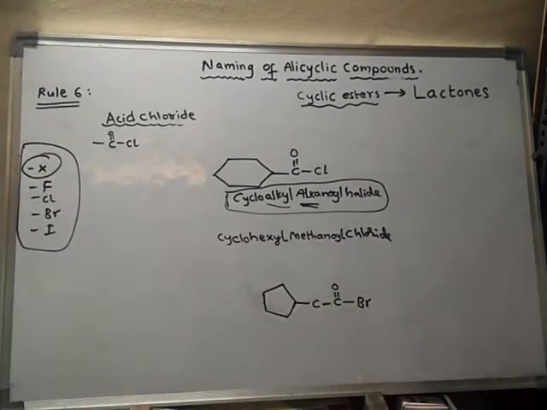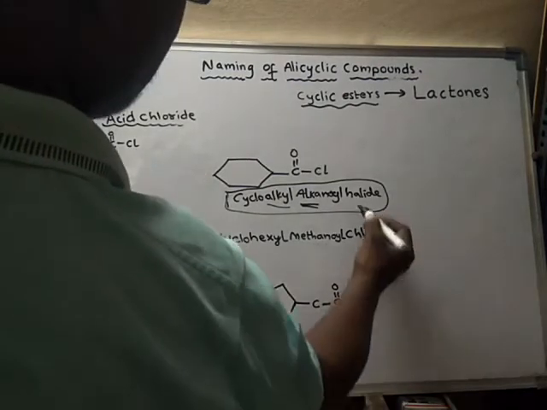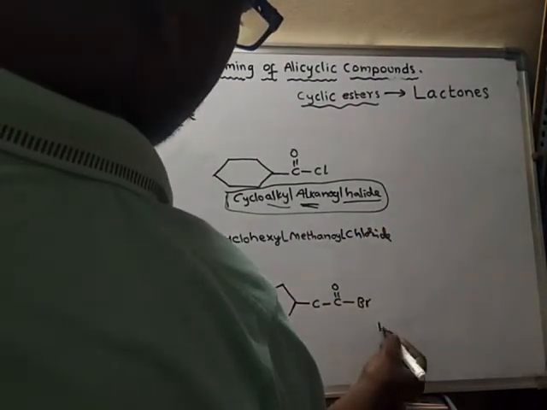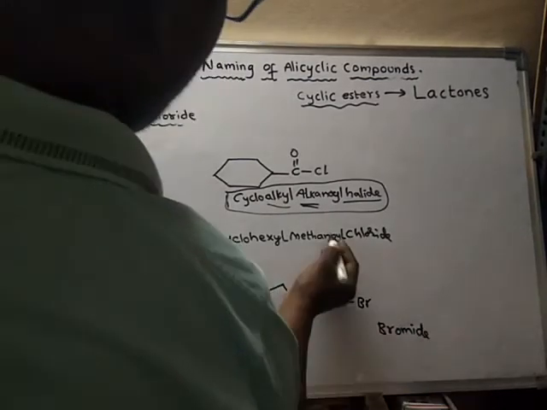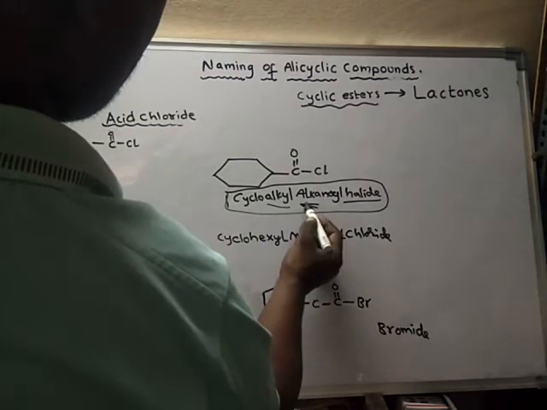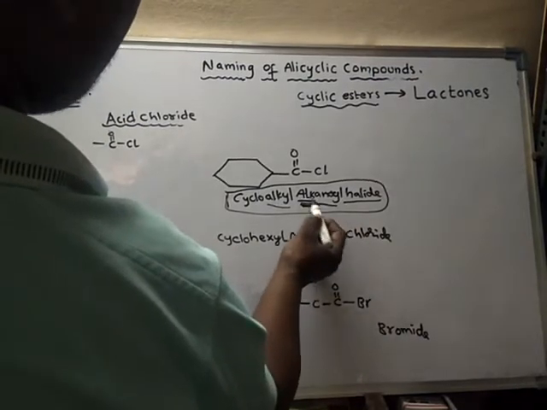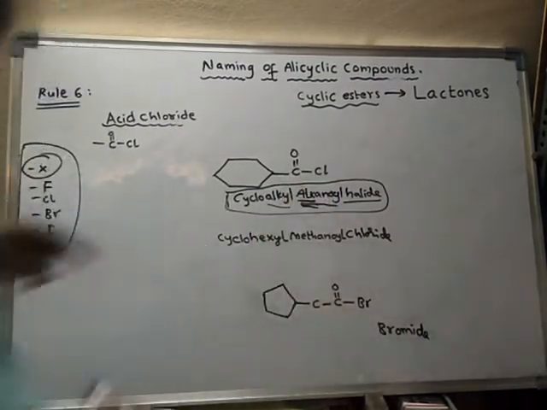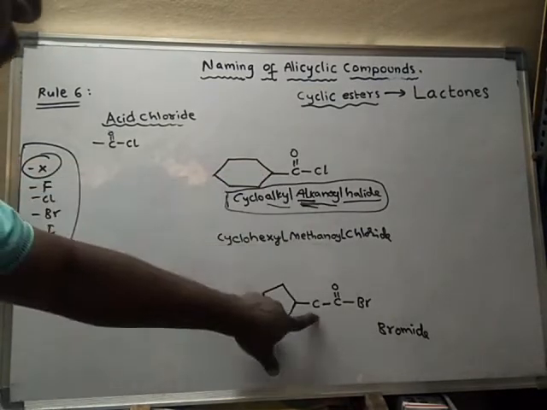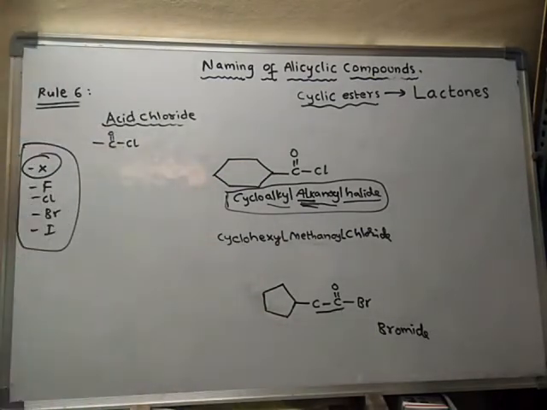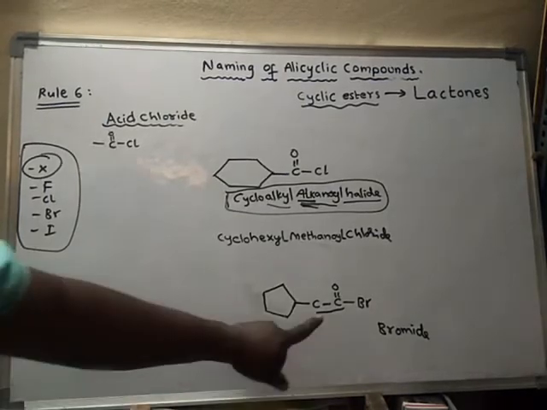If it is like this, what is the name of this compound? Which halide is it? It is bromide. Alkanoyl. So here how many carbons are there? Only one carbon is there. But here it is 2 carbons, a continuous chain.